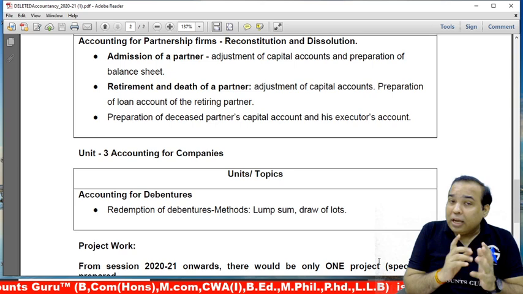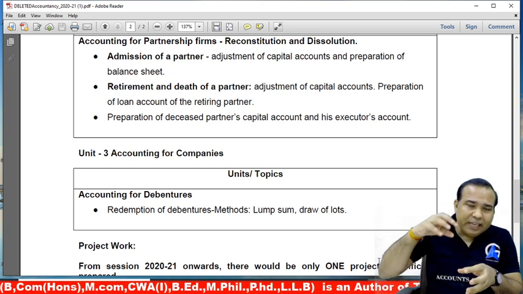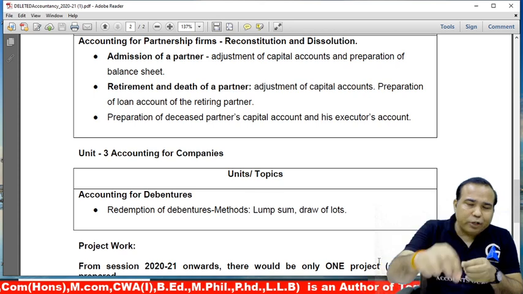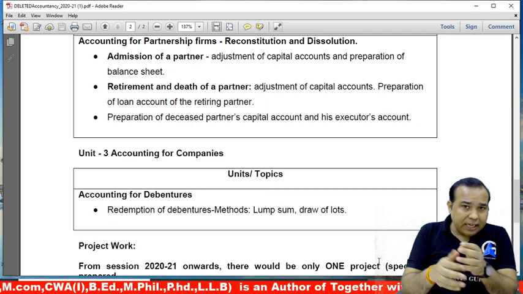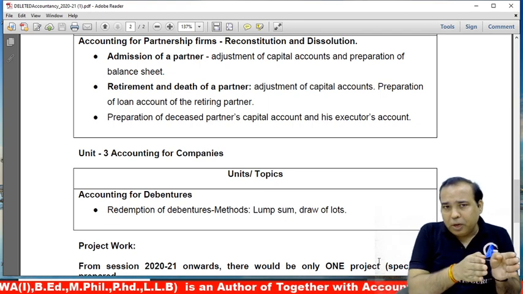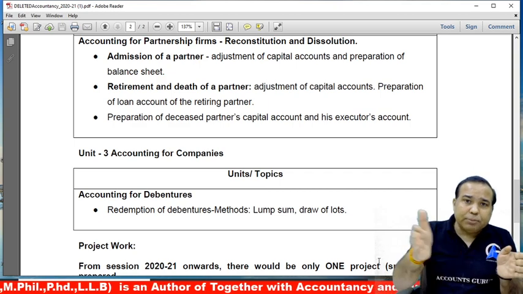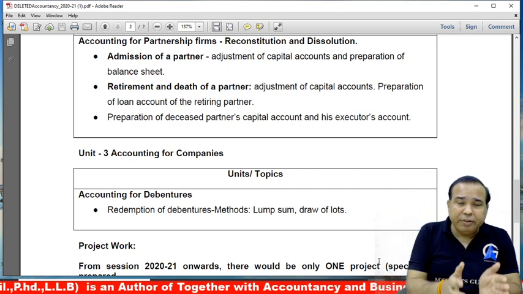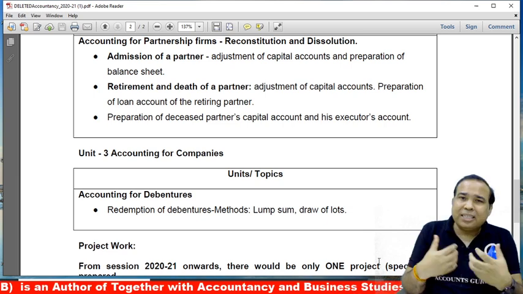So again, when the syllabus is reduced, you have to take care of each and every minute topic, maybe about interest on debentures, half-yearly interest. Then you have to take the tedious part also. Everything, even a small part about the theory, about the various types of debentures. This was one topic which was very important, but because of the limitation of marks, we were not asking such types of questions.